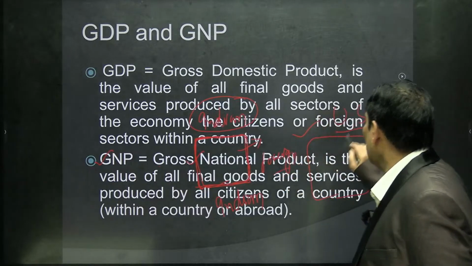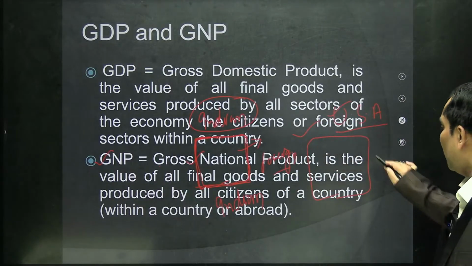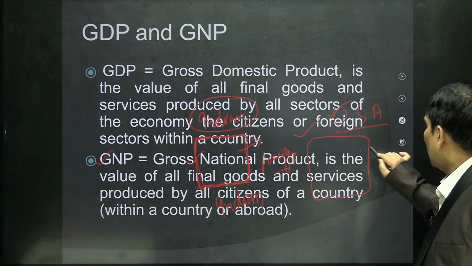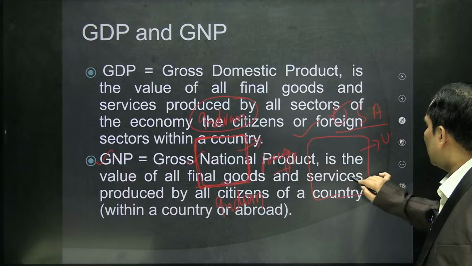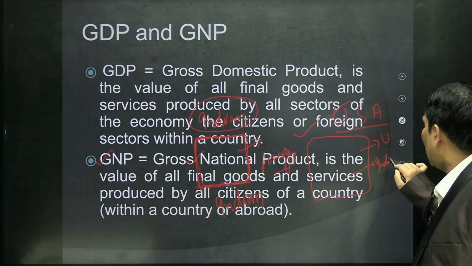Here also, suppose in the USA economy, a USA company is working, at the same time Indian companies are also working.